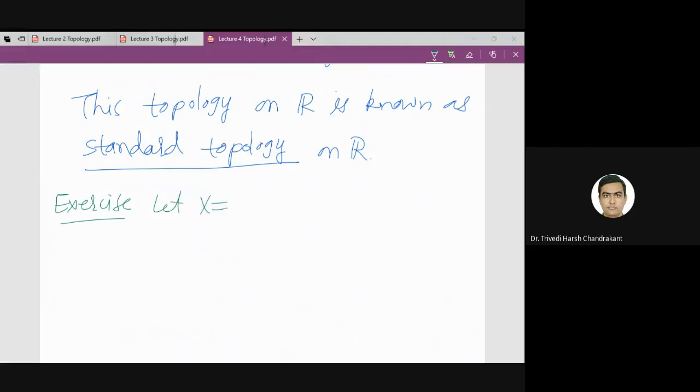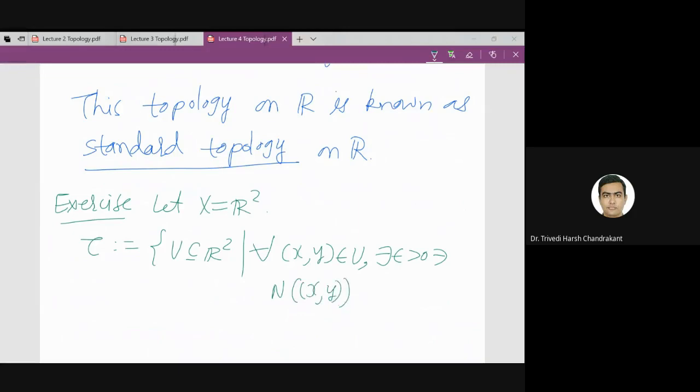So let X be equal to R2. We define tau to be the collection of subsets U of R2 such that for all (x, y) belonging to U, there exists epsilon greater than 0 so that the neighborhood of (x, y) with radius epsilon is contained in U.